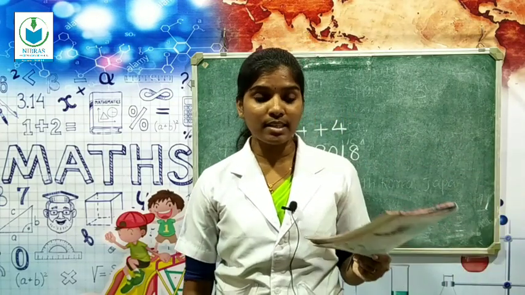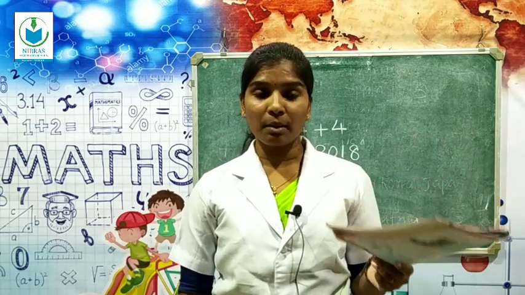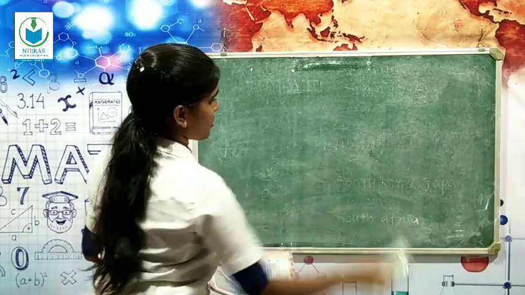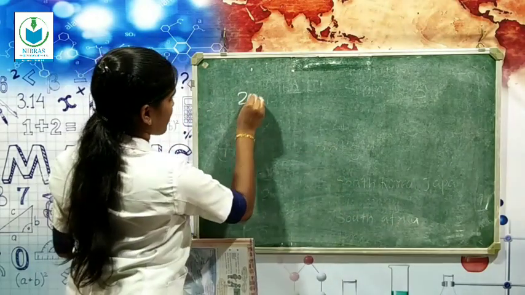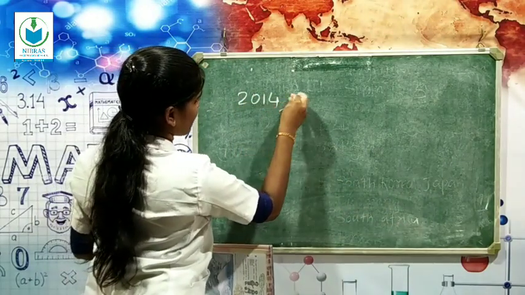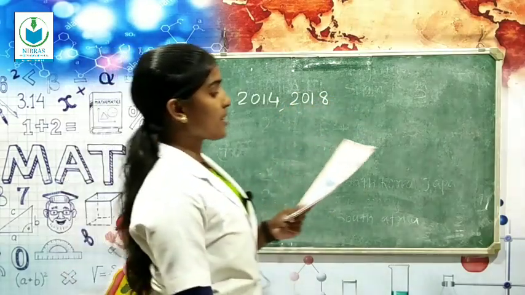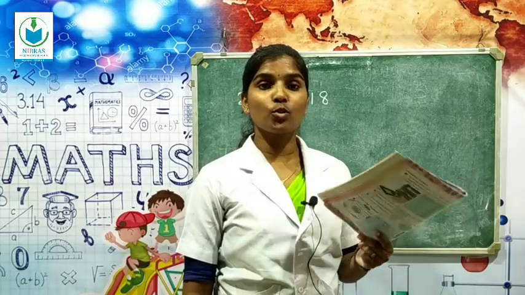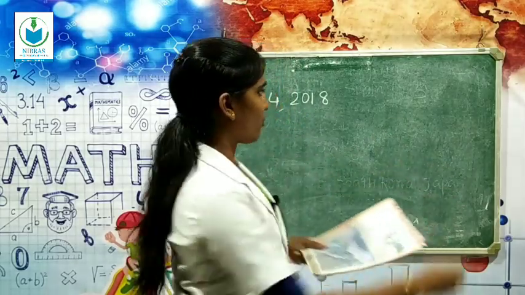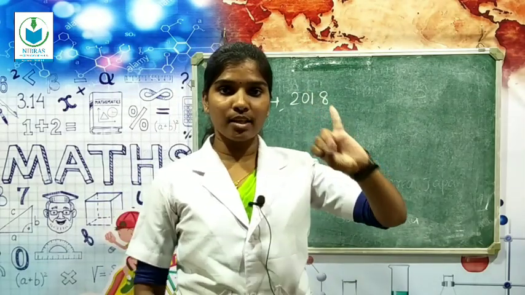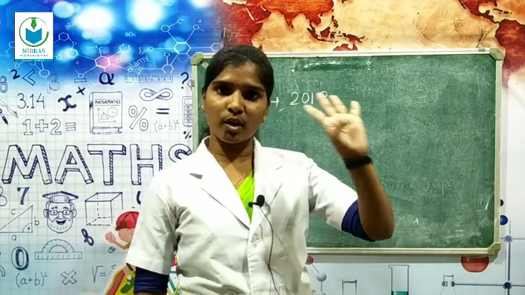So 2014, then 2018. The question is, is there any tournament in 2025?